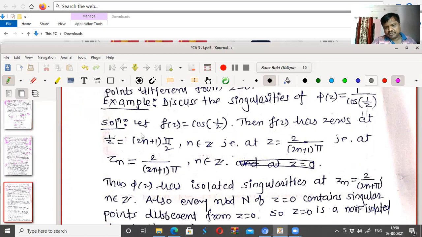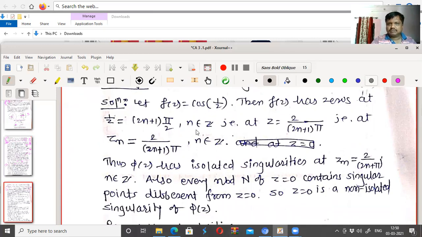So 1 by z should be (2n plus 1) into pi by 2, for n belongs to Z. That is, z is equal to 2 upon (2n plus 1) pi. That is, zn equal to 2 upon (2n plus 1) into pi.